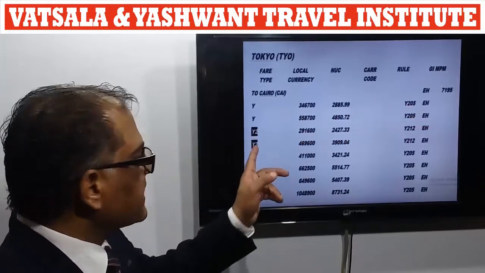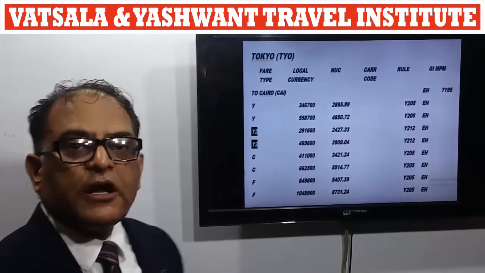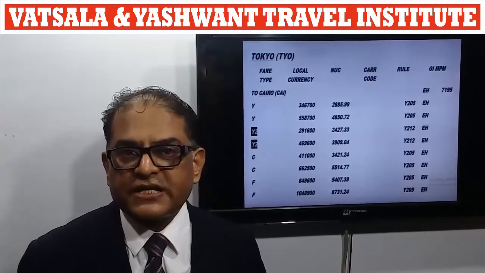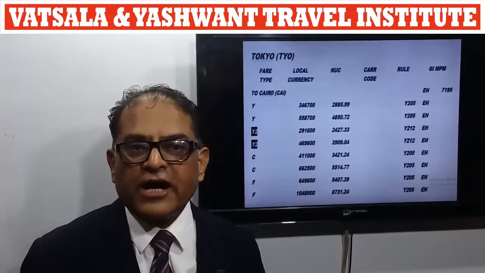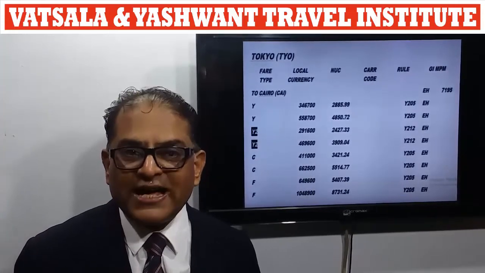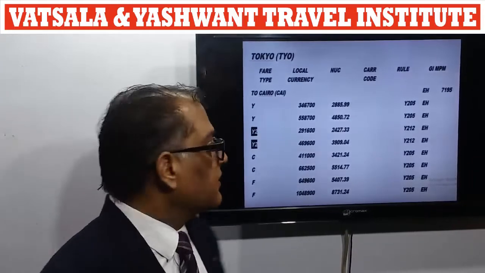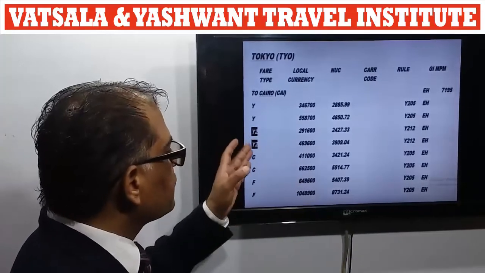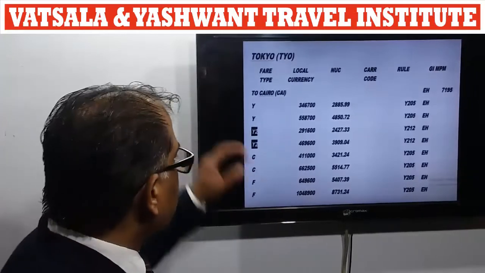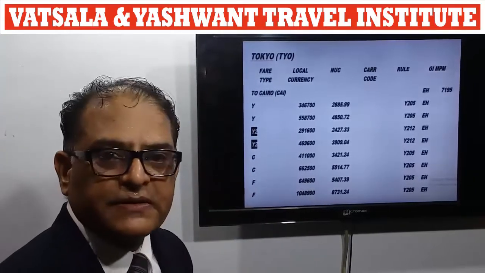Now these fares are secondary fares, and the fare basis codes which are used for these fares are F2, P2 for first class restricted fares, J2, C2 or C3 for business class restricted fares, Y2, S2 or Y11 for economy class restricted fares. Now here along with the class code 2 code is given, that means these two fares are secondary fares and the rest of these fares are primary fares.